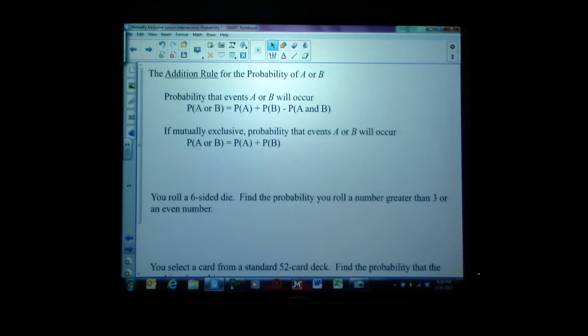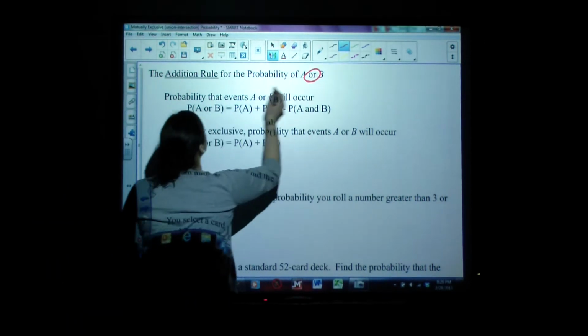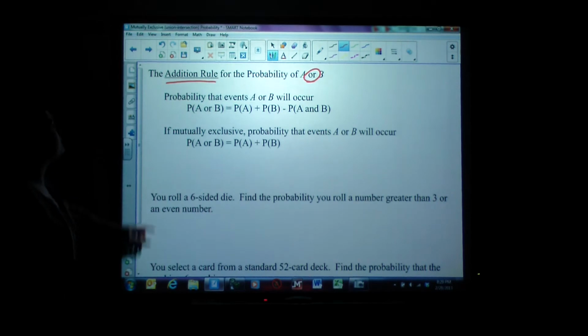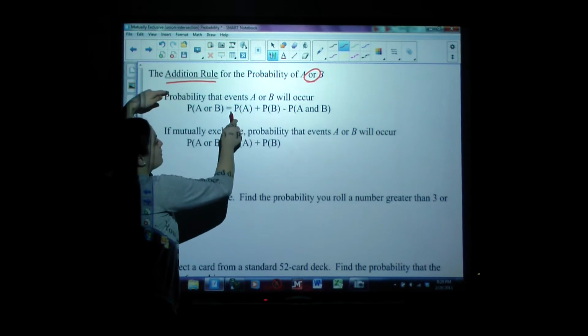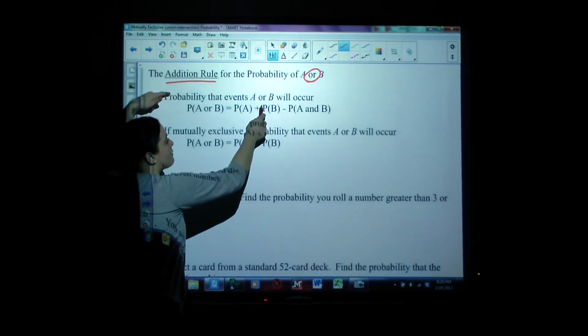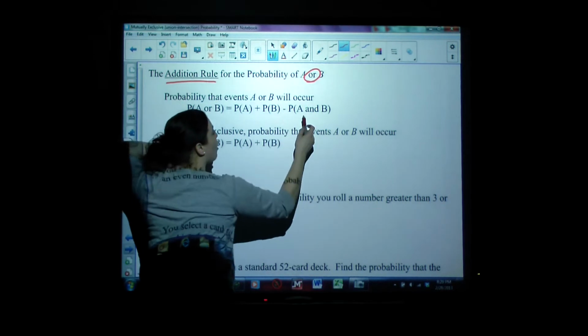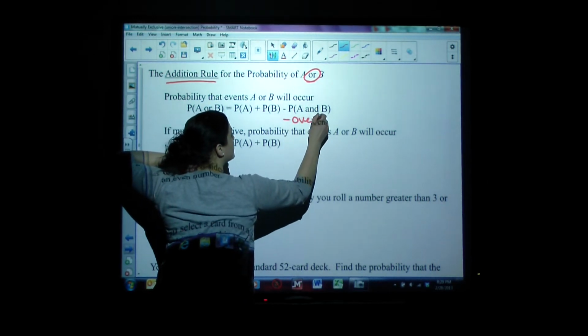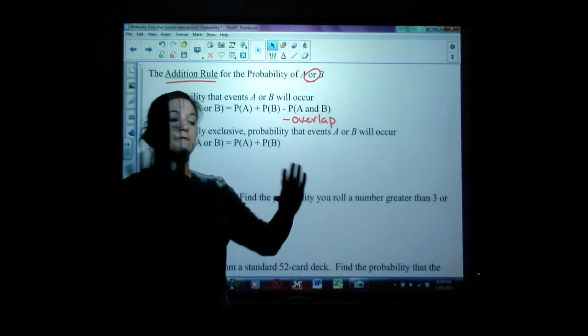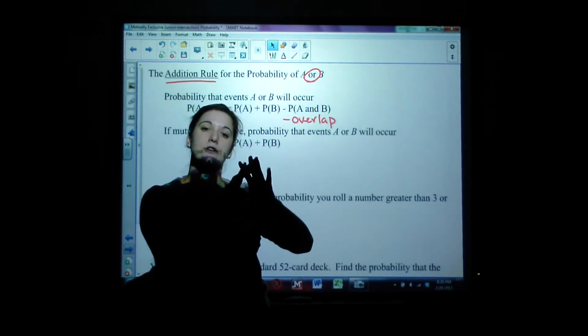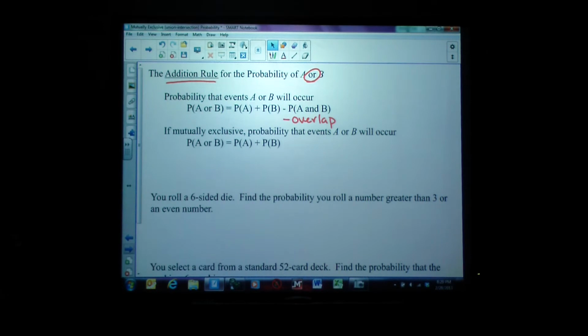Okay, so in order to find these probabilities, when we're looking at events of one or the other, the key word here is or, telling us that we're going to want to add. So to find the probability of event A or B occurring, we simply take the probability of event A and add it to the probability of event B and subtract the overlap. I always like to think of it as minus the overlap, because the overlap is when events are not mutually exclusive, meaning they're happening at the same time. There's some kind of intersection there. So we always have to subtract that overlap.